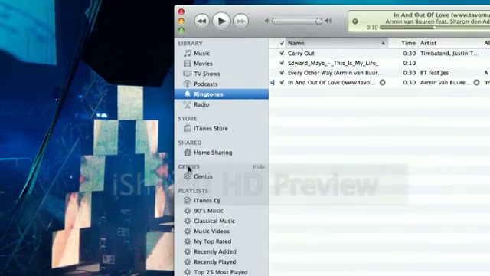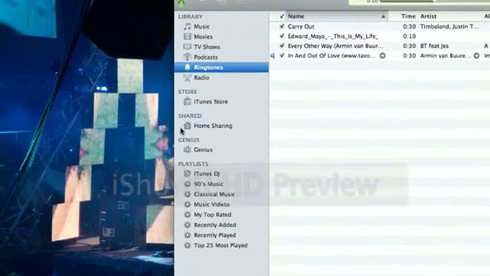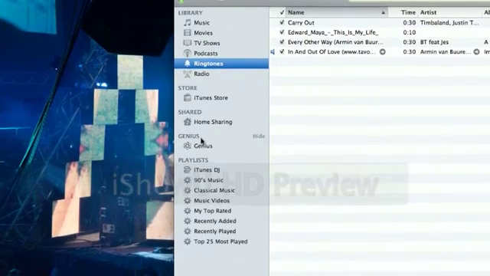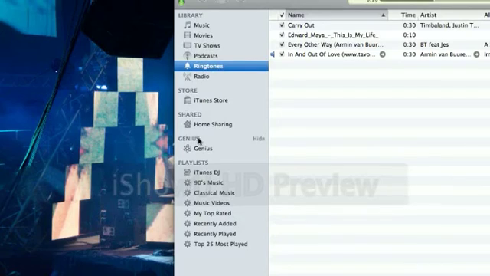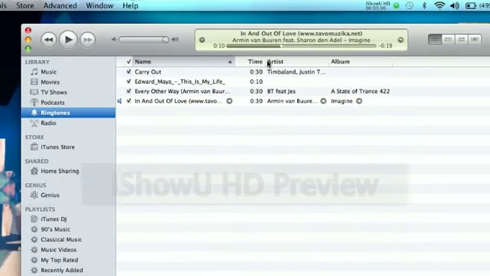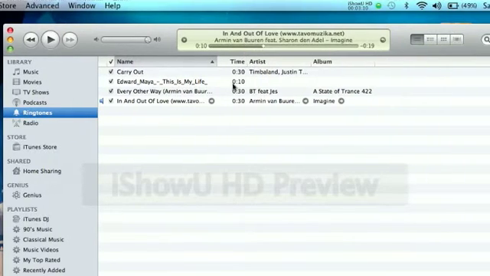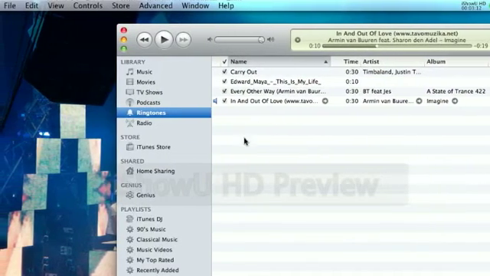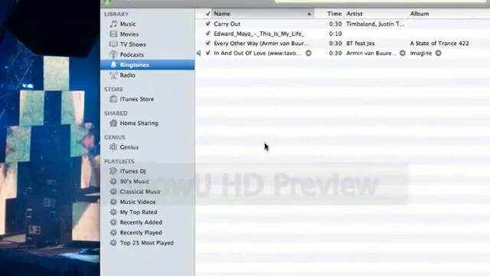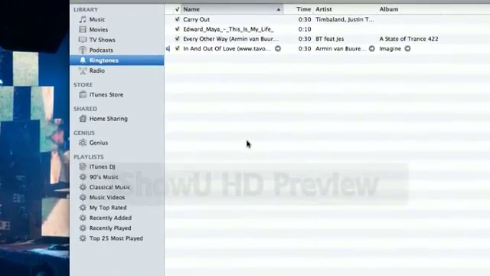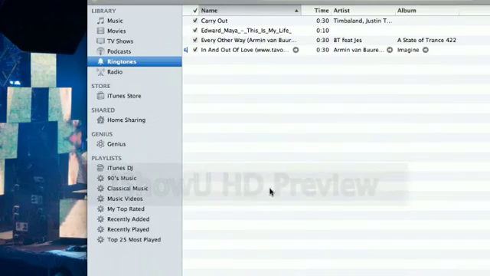It's really easy. My iPhone is not plugged in. You're going to go to your iPhone here. When it's plugged in, it will show here. Then click on your iPhone. Go to Ringtones right here. It's not here, I'm sorry. Just go to Ringtones and click Sync Ringtones. Then pick the ringtone. Click Apply, and that's all.